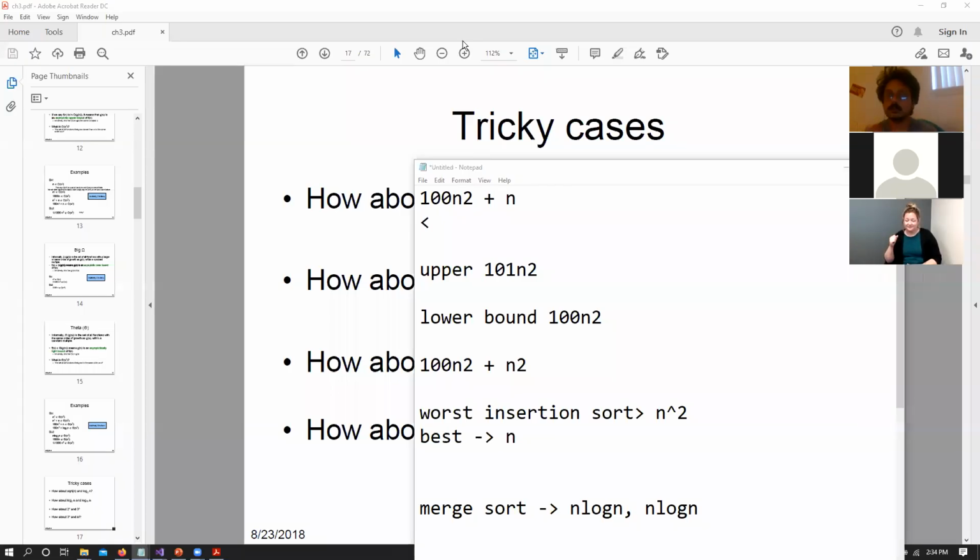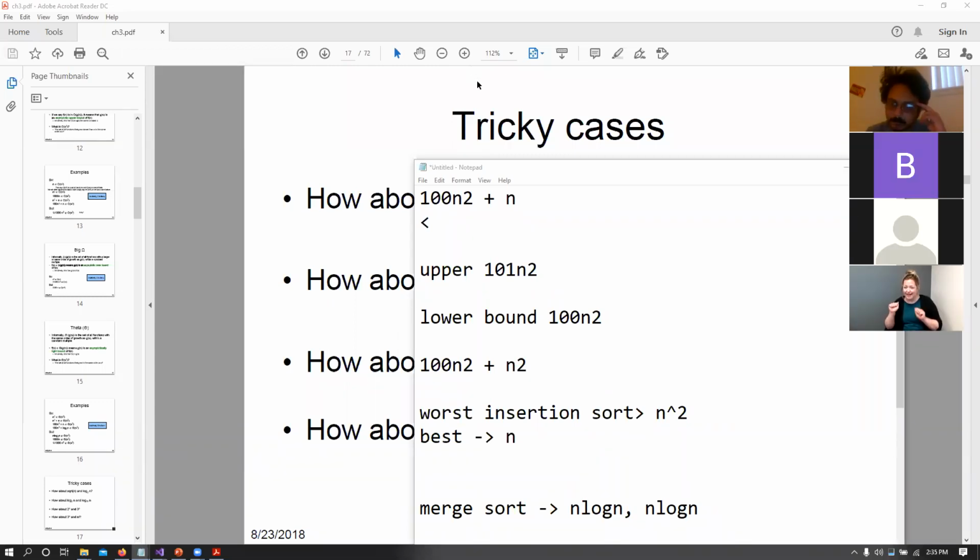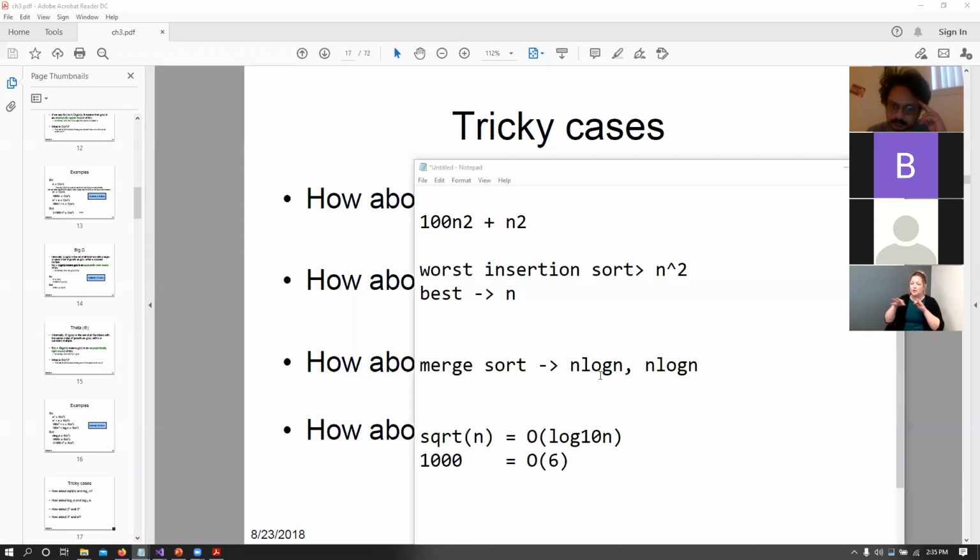So Brian, could you repeat what you were saying about insertion sort? I completely blanked out. I was clarifying that we can't say insertion sort is theta of n squared, but we can say it is bounded by big O of n squared, and big omega of n. Correct? Yes, big omega of n and big O of n squared.